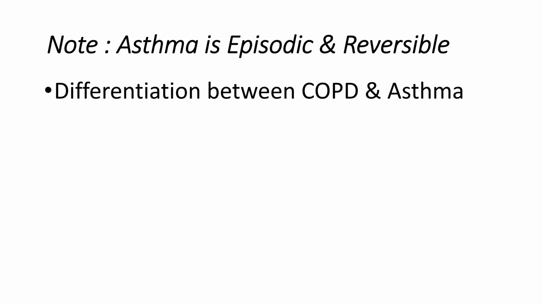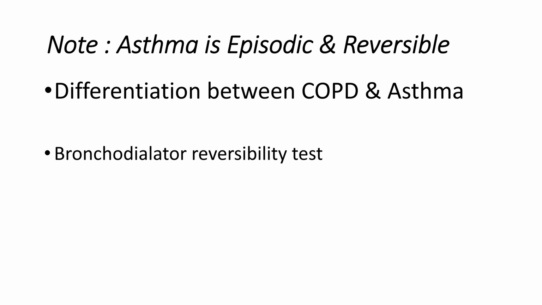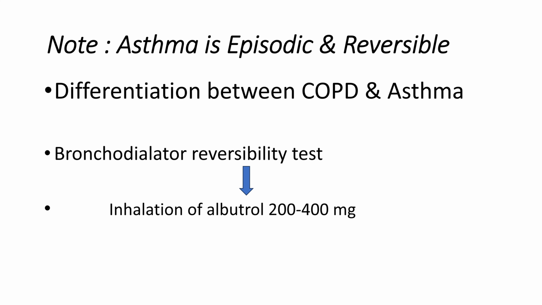Here, let me make one thing clear: asthma is episodic, meaning when the patient was feeling the symptoms, at that time he had the episodes of asthma, but when he came to your clinic, he was not having an episode of asthma. So we use a test called the bronchodilator reversibility test. How are we going to do this?